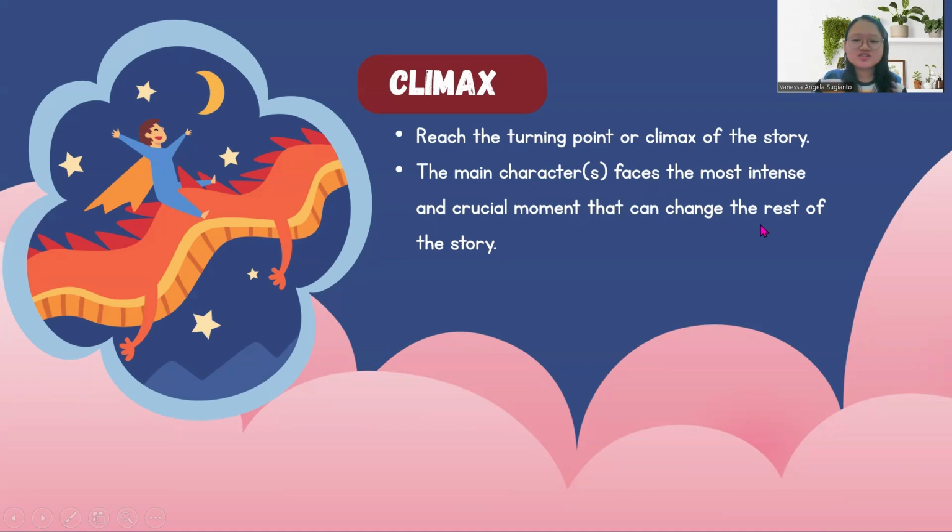The character faced the most intense and crucial moment that can change the rest of the story. So this is the very prominent part in the story. So for example, like the prince tried to go to the high castle of the princess by sitting on the back of a flying dragon, like that.